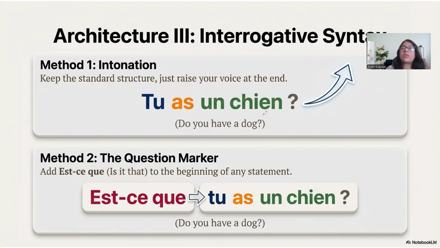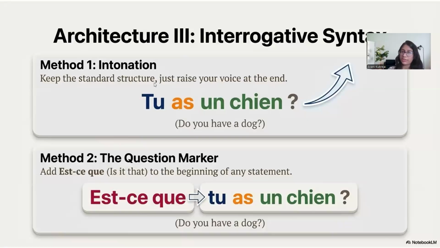I did not form a question. I did not say, do you have a dog? I can say, you have a dog. That makes it sound like a question. You've understood? Versus if I say, you have a question, I have a question, he has a question, that makes it sound like a normal affirmative sentence. It's not really an interrogative sentence, unless I change my voice. I raise my voice to make it sound like a question. So one form of forming a question is intonation, where you just raise your voice at the end.